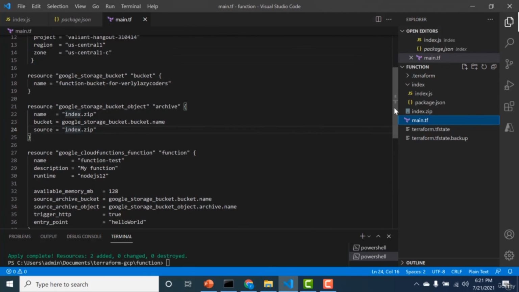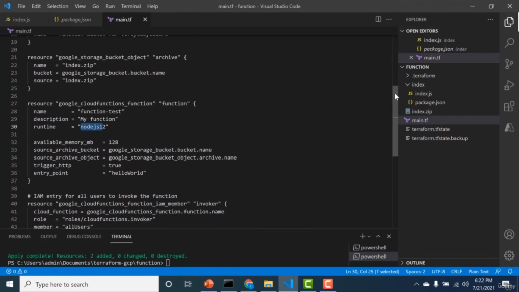Once you've created your object and your bucket, the third resource block you need to use is the google_cloudfunctions_function. I will give you a link to the documentation about this particular resource type in the description below. Once you call this resource block, you need to give it a name. So the name is function-test. You can give it a description and you also need to mention the runtime. Because we are running an index.js, it has to be a Node.js application. You can also mention the available memory. The memory that I want to give to this particular function is 128.